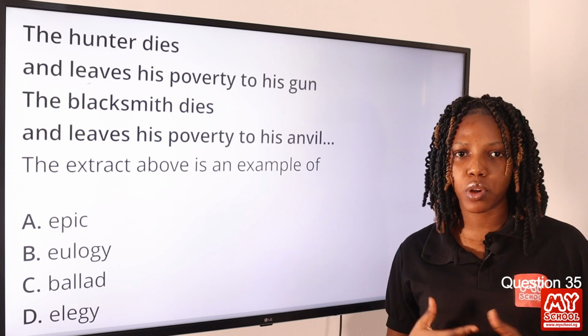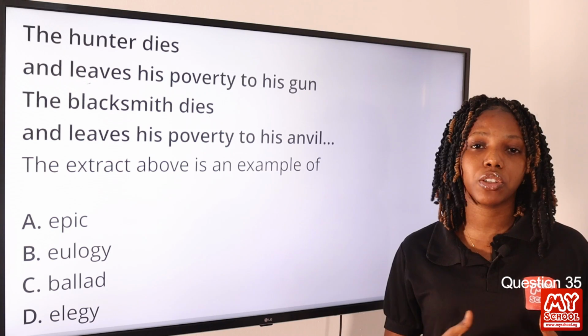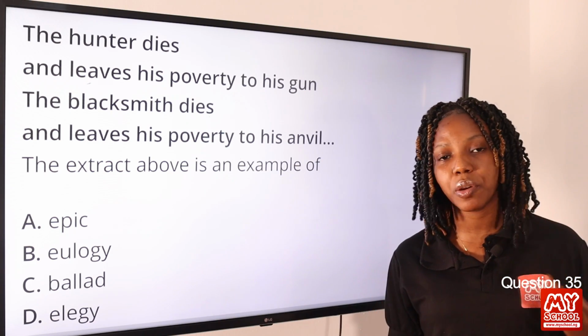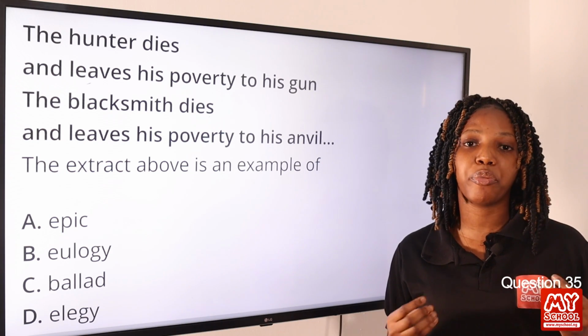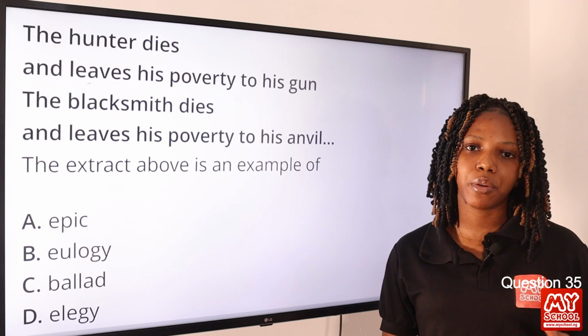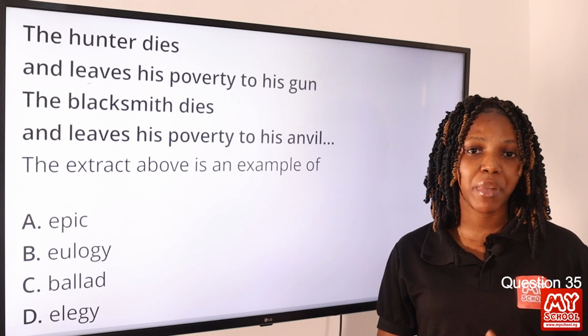But let's start with epic. What is epic? An epic is a narrative poem that details the adventure of a character from the past, telling us about his extraordinary powers or deeds. Then eulogy is a writing that praises someone or something. Ballad is a song that narrates a story in short stanzas, while elegy is a lament for the dead.